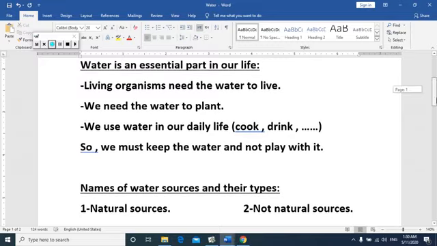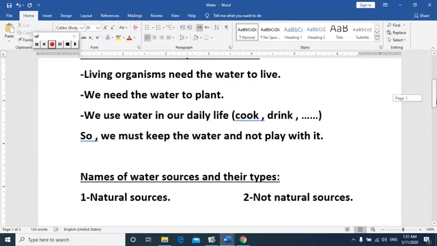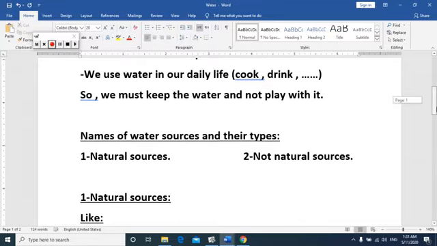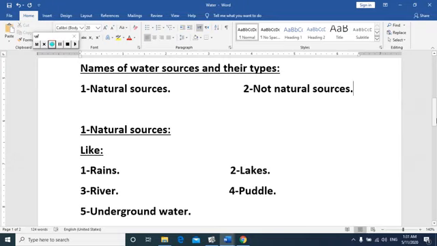After that, names of water sources and their types. We have two types of the sources of water. Number 1, natural sources, and number 2, not natural sources. Natural sources like what? Like rain, lakes, rivers, puddles, and underground water. Again, number 1, rain, number 2, lakes, number 3, river, number 4, puddle, number 5, underground water.